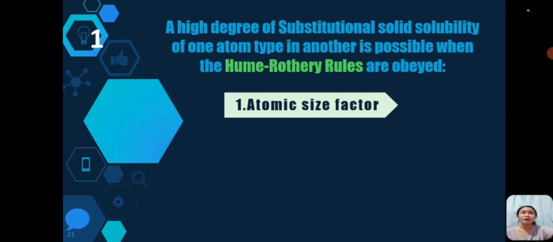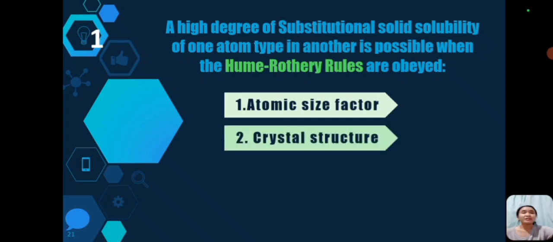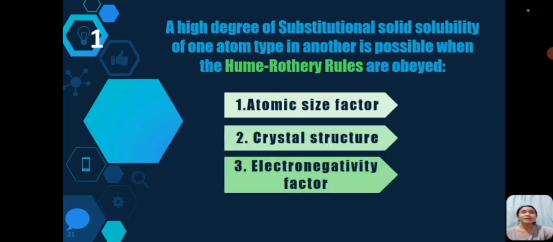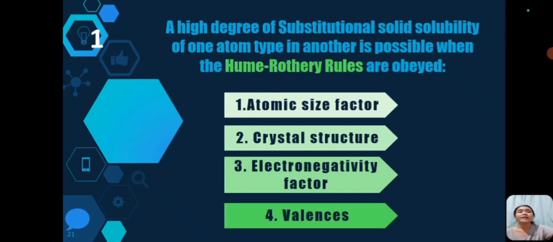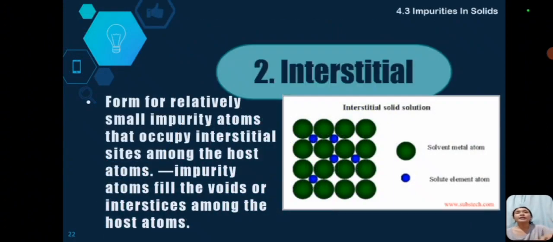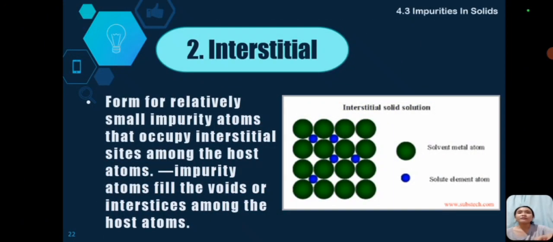Dapat compatible yung atomic size ng dalawang solid solution. Second is the crystal structure. Third is electronegativity factor. And fourth is the valences. The second type of a solid solution is the interstitial.